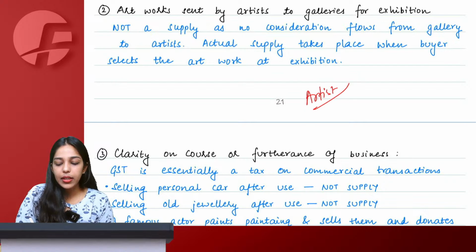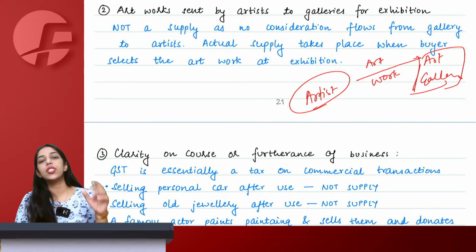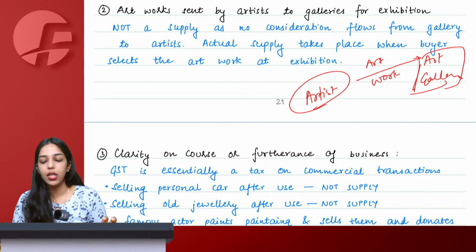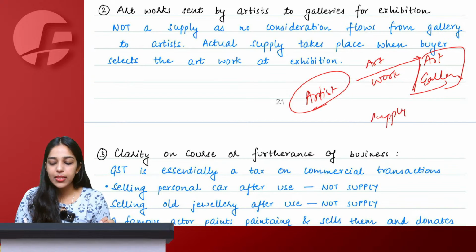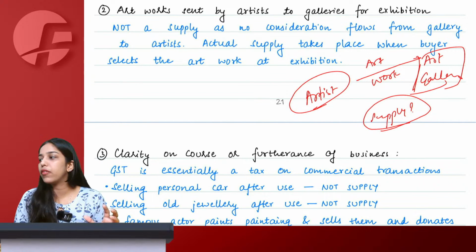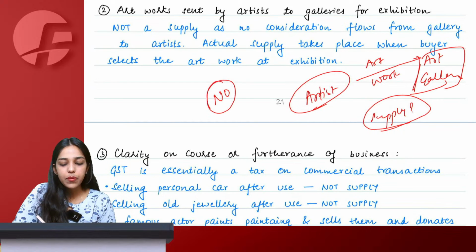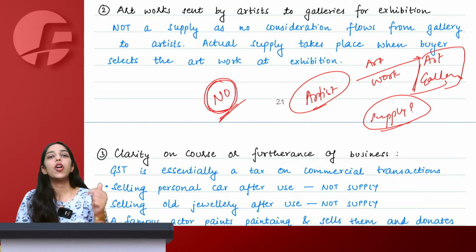Artist sending their artwork to an art gallery without any consideration, just for the purpose of exhibition. Should this be considered as supply? Say yes or no, using the knowledge of whatever you have about section 7. Yes, very good. No, this will not be a supply. Why? Because this is not falling under any para of Schedule 1. And this is not with consideration also. So the golden rule would apply.